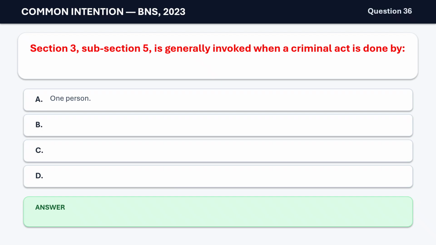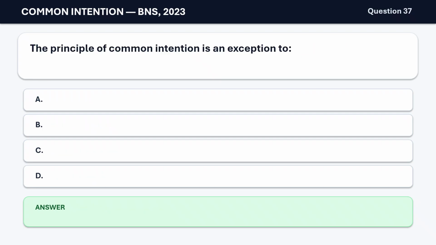Section 3, subsection 5, is generally invoked when a criminal act is done by A. One person. B. Two or more persons. C. A public servant only. D. A company only. The correct answer is B. Two or more persons.